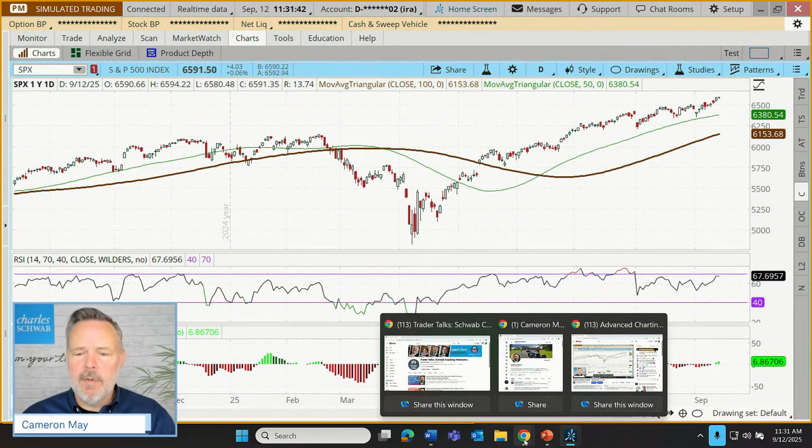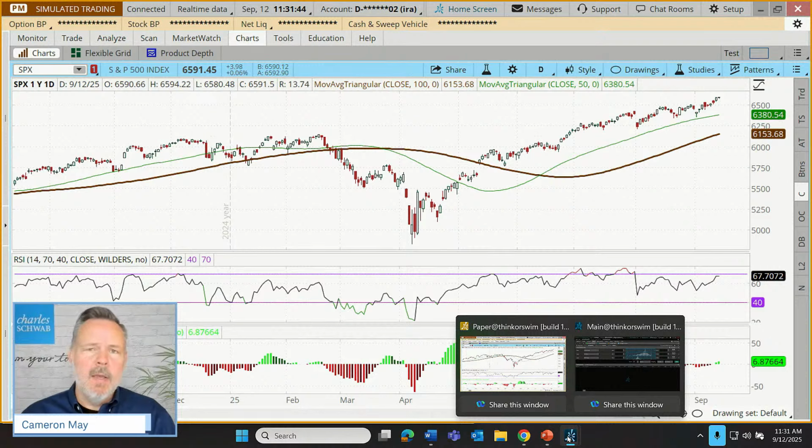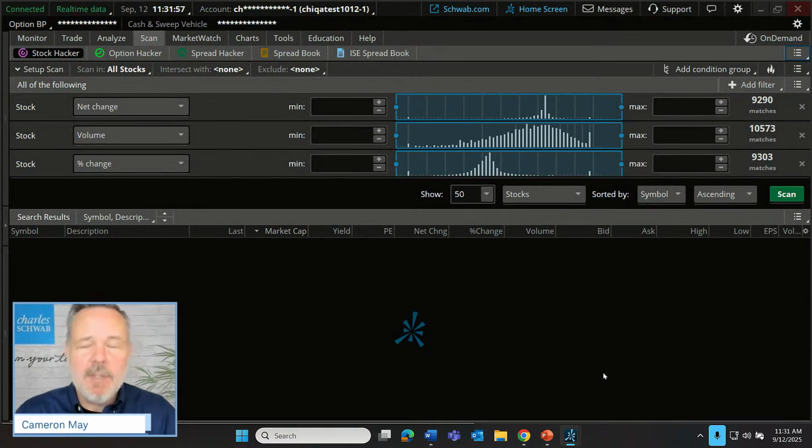So I'm going to go to the scan tool, but I'm going to be performing a study filter scan, which is only available on the live platform. So I've opened up a paper money platform here, and a live platform here. When I do that, I like to make sure that I know which is which. Obviously, paper money has a little reminder up in the upper left at all times that tells us we're in a simulated trading environment. But I just changed the color scheme on the live platform so I can see that the black one is live and the white one is paper money. That way I don't accidentally place a live trade when I'm thinking I'm doing practice trading.